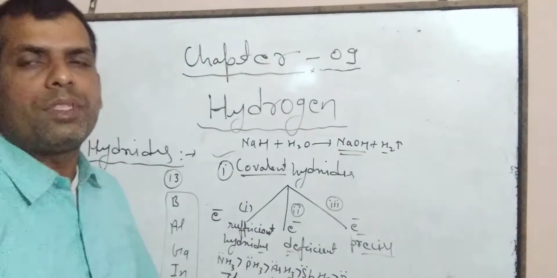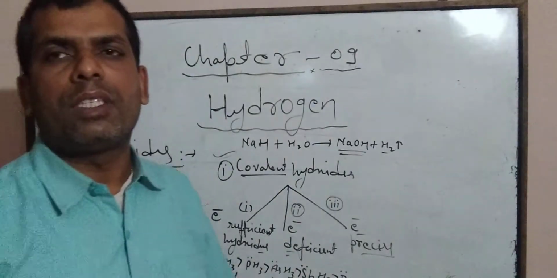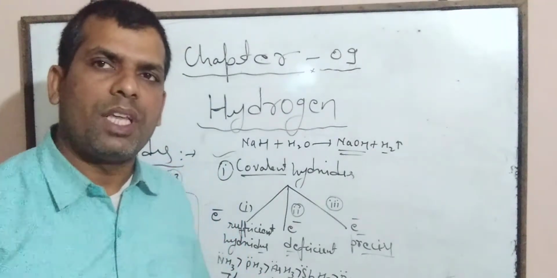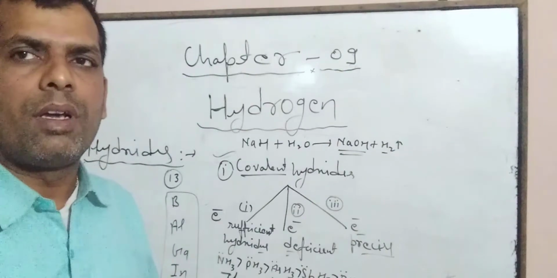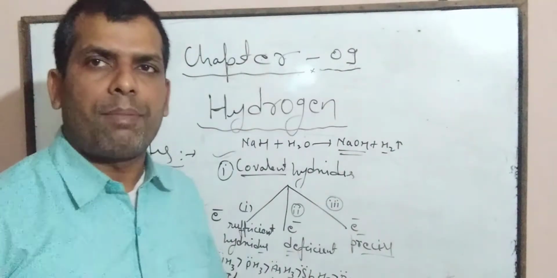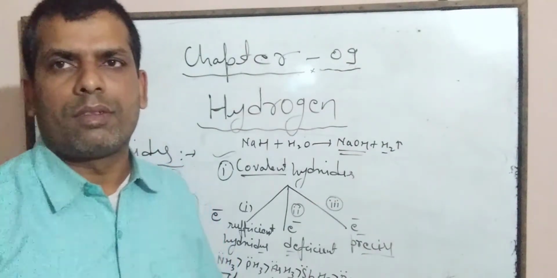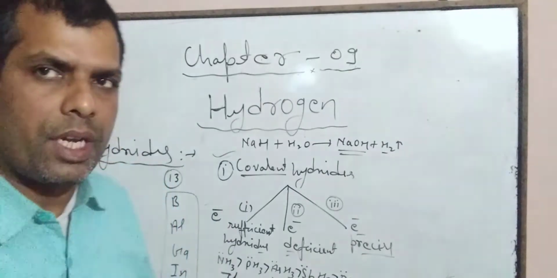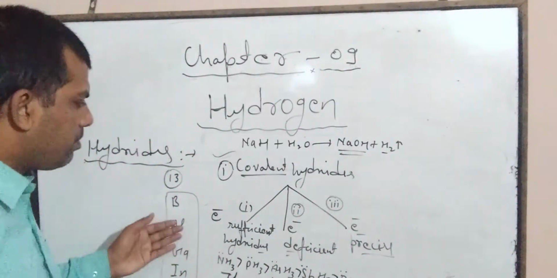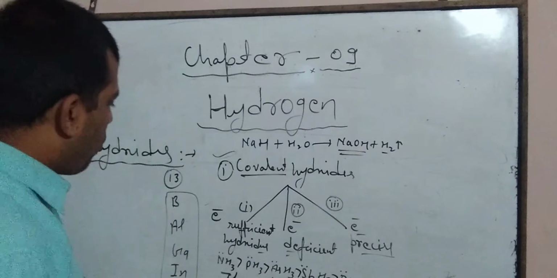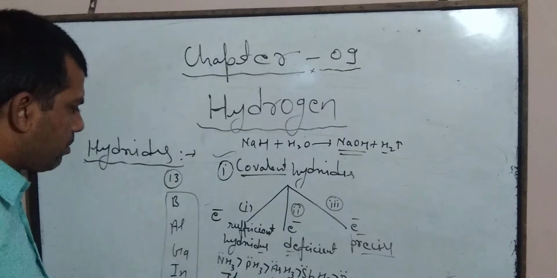Electron deficient hydrides are also known as Lewis acids because they are capable of accepting one lone pair of electrons for completion of their octet. That's why these are known as Lewis acids also.